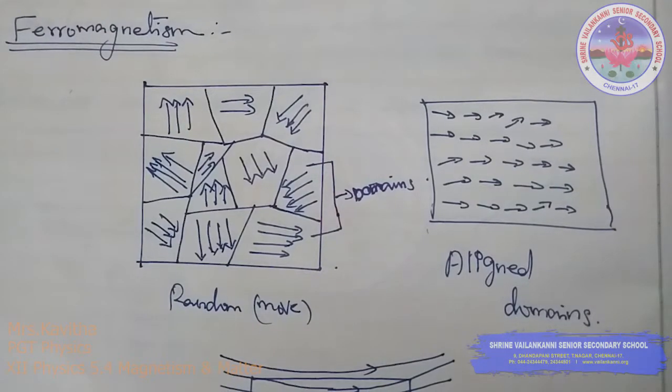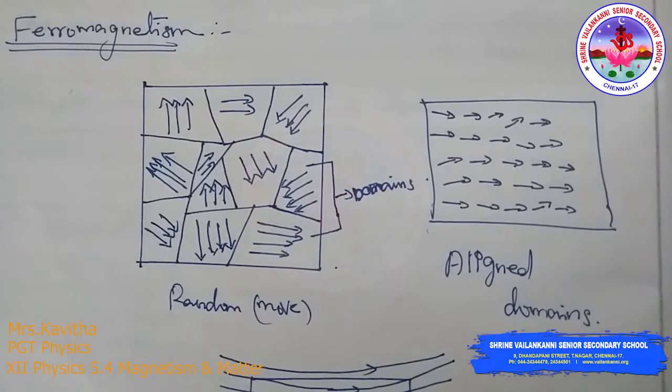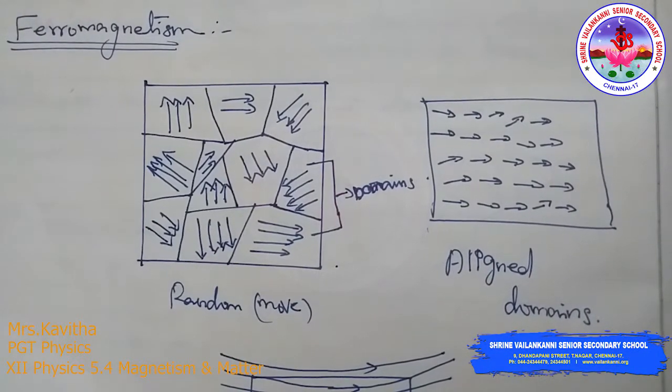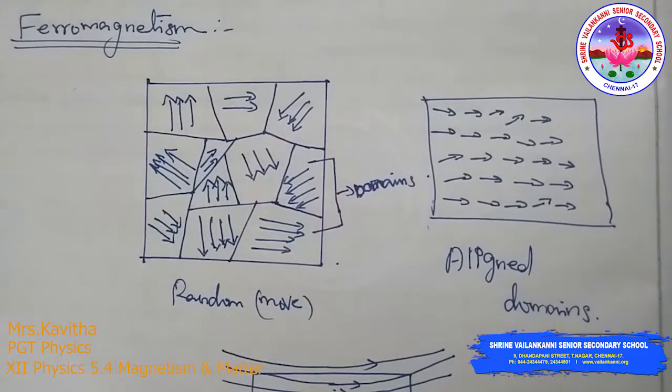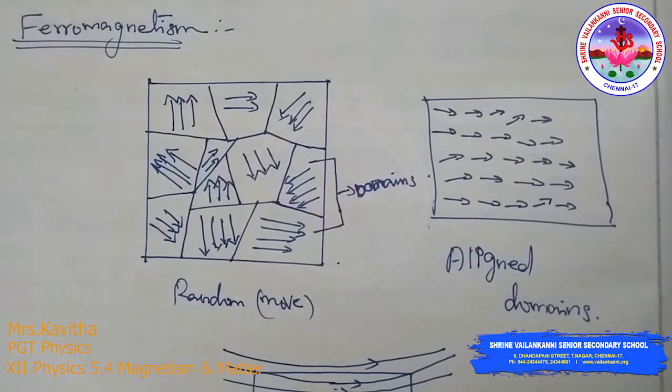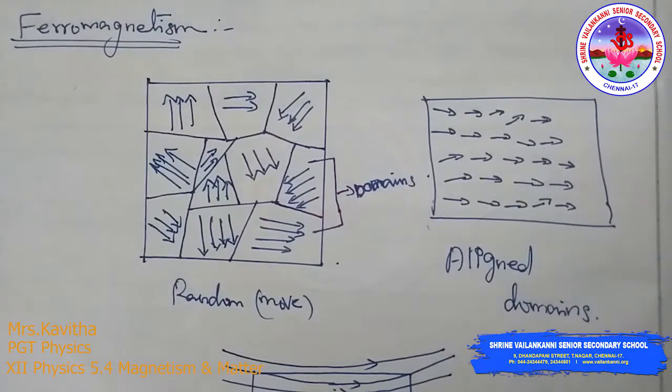Hello children, welcome to our class, the continuation of magnetic materials. Now in that we have seen the different materials, the magnet classification. In that, diamagnet and paramagnet we have seen last session.